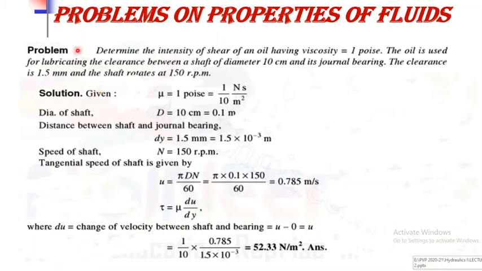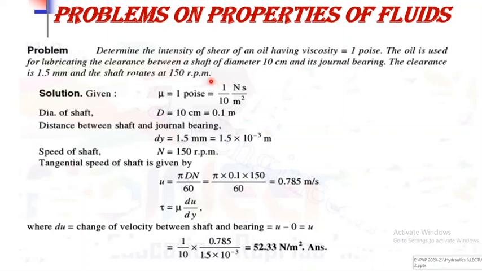So moving to the next problem, which is based on the viscosity property and Newton's law of viscosity. The second problem is: determine the intensity of shear of an oil having viscosity 1 poise. The oil is used for lubricating the clearance between a shaft of diameter 10 cm and its journal bearing. The clearance is 1.5 mm and the shaft rotates at a speed of 150 revolutions per minute.